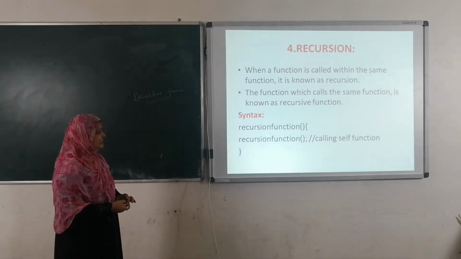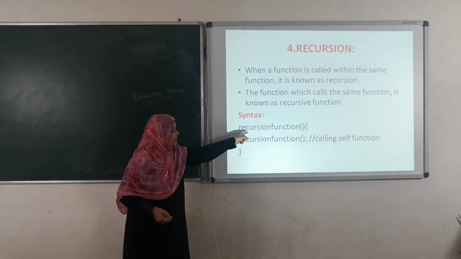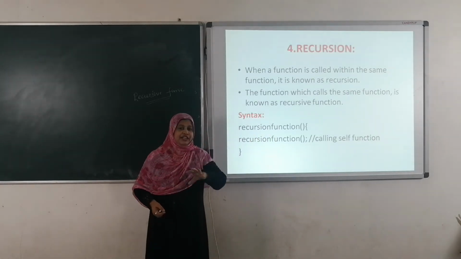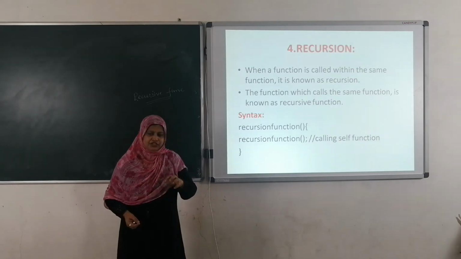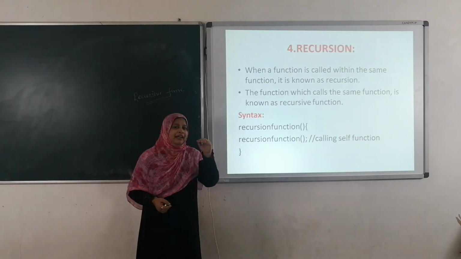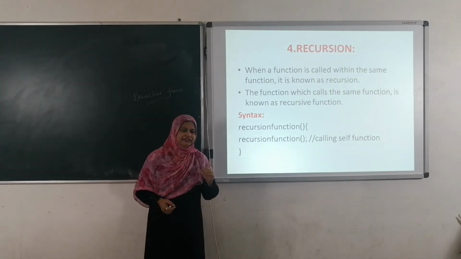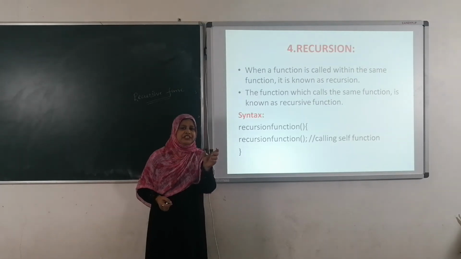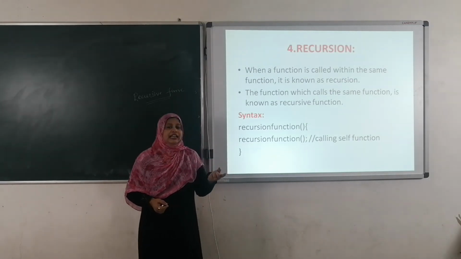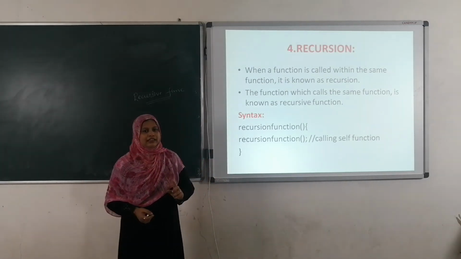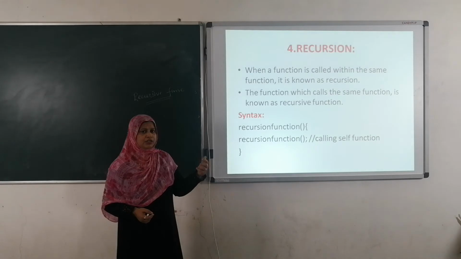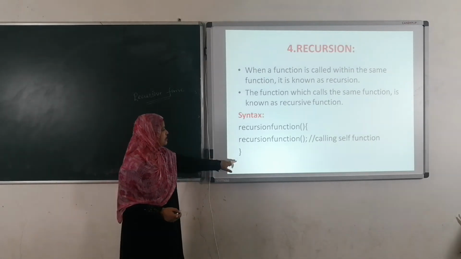Here the general syntax is: recursive function, this is the recursive function name, and inside it we are calling the same function. A recursive function is just like a function, it is a function only. The difference is, in the previous example the compiler is calling the function, and whenever the compiler reads that function call, it is executed and control is transferred. Whereas in recursive functions, the same function is called again. All the properties which are present for functions are satisfied by recursive functions.